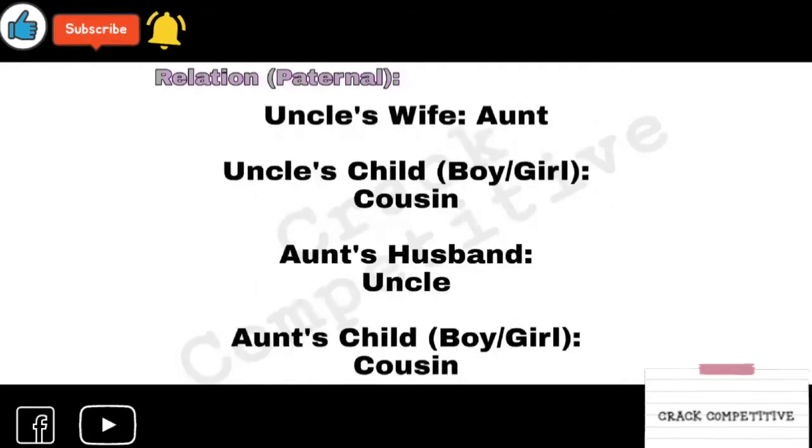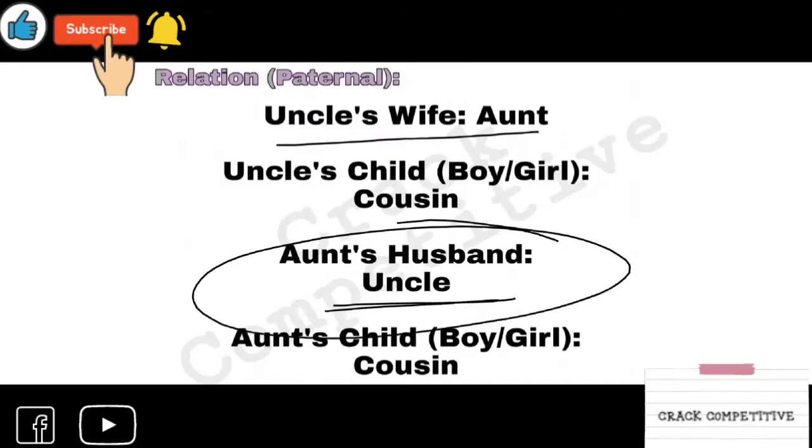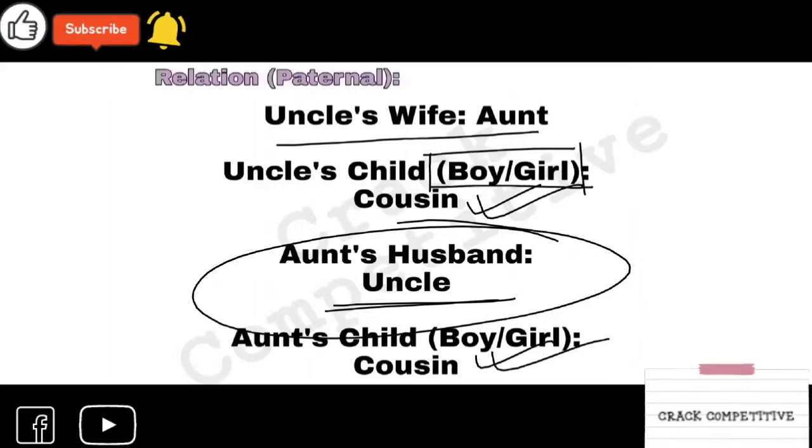Look at this. What I have said: your father's sister is your aunt. Now your uncle's wife is also your aunt, and your aunt's husband is your uncle. Who is your uncle's child or your aunt's child? He or she is your cousin. Look at this very carefully. This part: boy or girl, cousin is used for both genders.